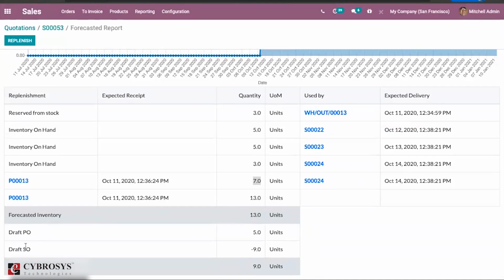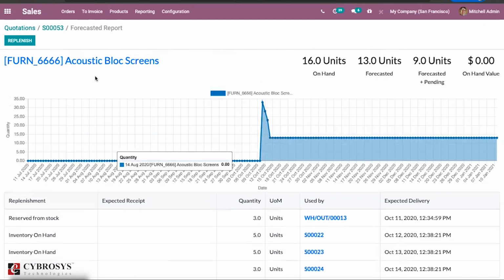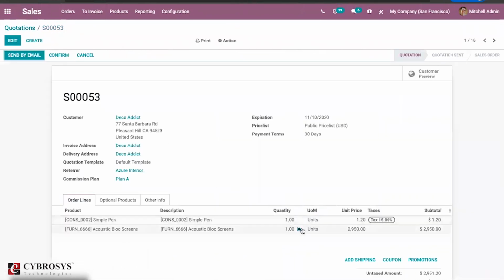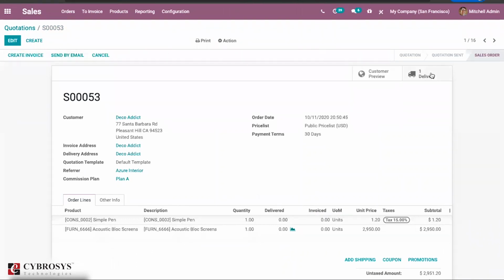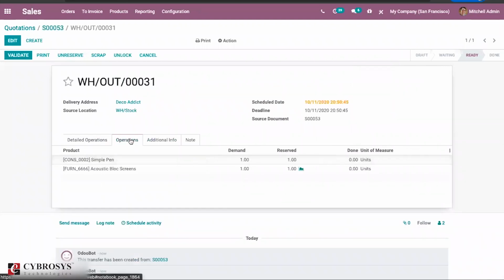So draft PO, then draft SO, and forecast with pending. This type of details, you can just view it from the sales order itself. So it will be available in the sales order, then the purchase order, then again in the case of delivery order also. So if you go into a particular delivery order, the same option is available there.